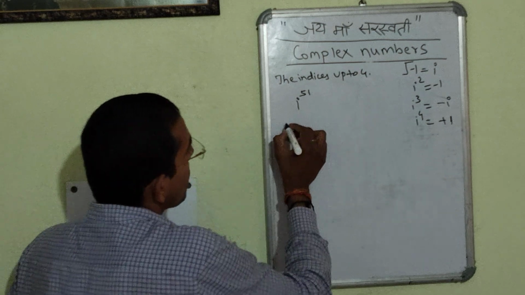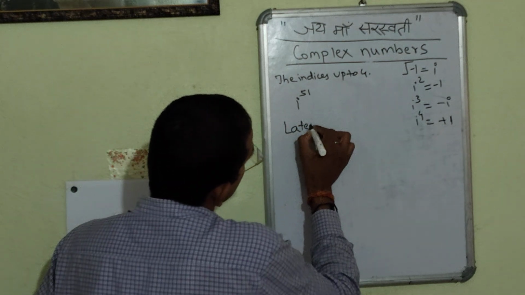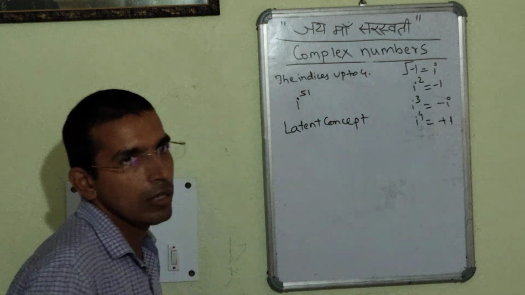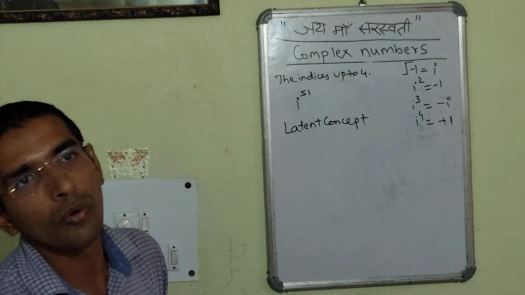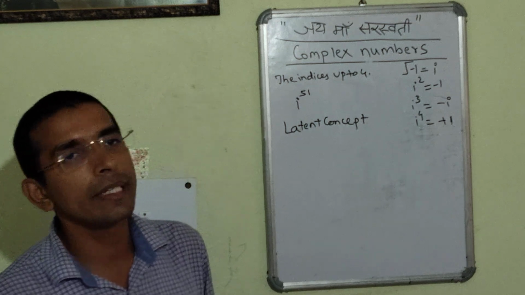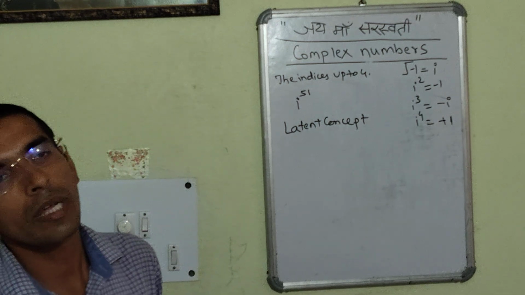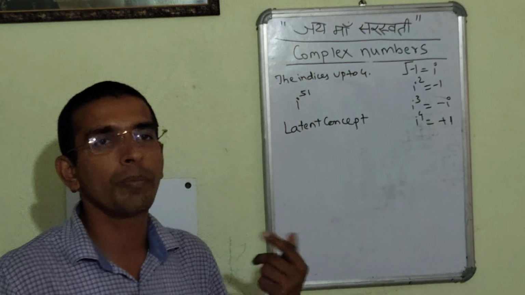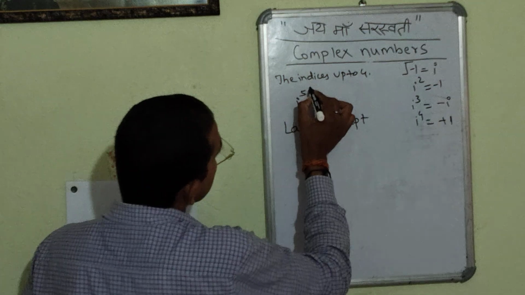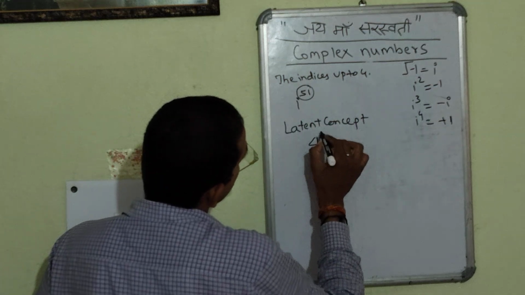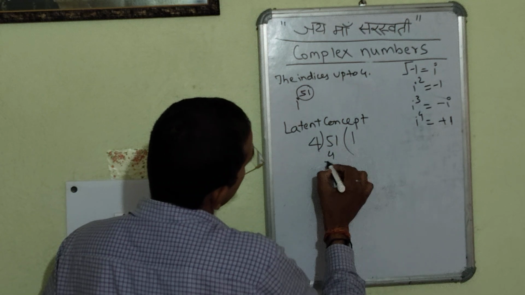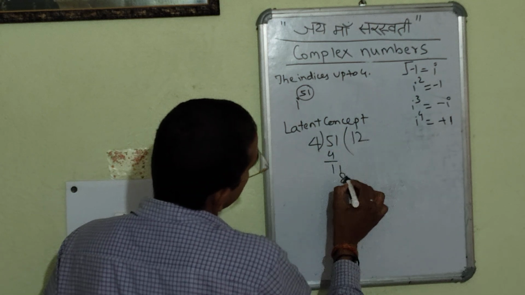One of the latent concepts is that if any power is greater than 4, in that case we will divide that particular number by 4 and we will check what is the remainder, and that remainder will be the power. Suppose it is 51, we will divide 51 by 4. 4 1s are 4, 4 2s are 8, and so on.